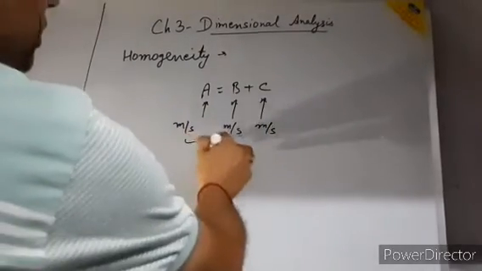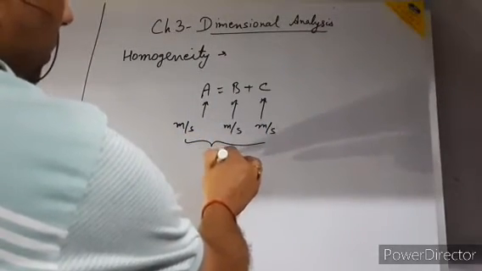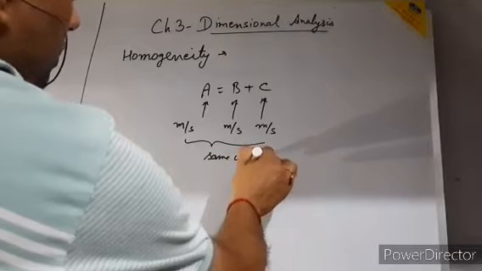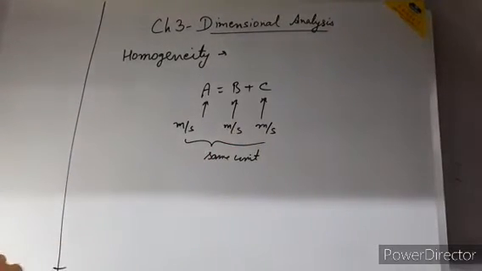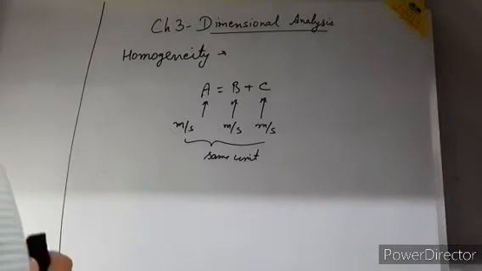That means all three have the same unit.